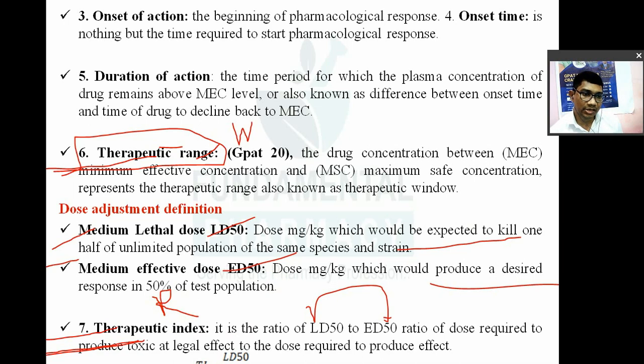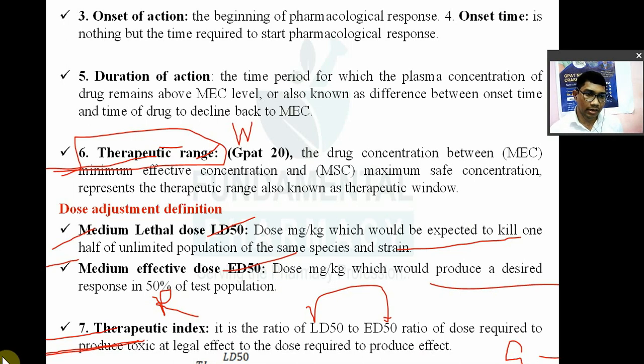Therapeutic index is a measure of the safety of a drug. A question has already come on this. What is therapeutic index? It measures the safety of a drug. A drug having a wide or large therapeutic index is a much safer drug. If a drug has a narrow therapeutic index, that drug is unsafe, as the margin of safety is less.